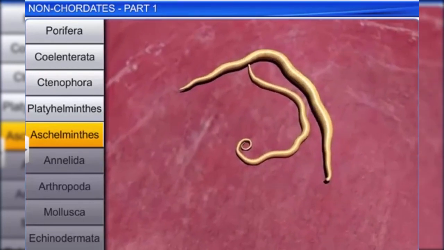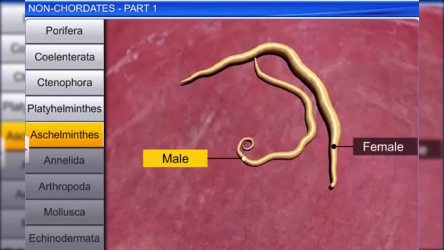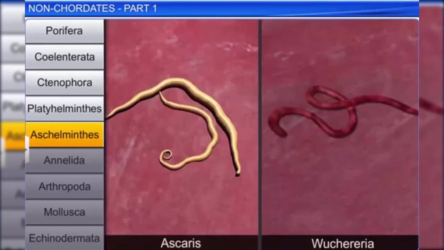Roundworms are dioecious, and the females are usually longer than the males. Fertilization is internal, with direct or indirect development. Ascaris and Wuchereria are common members of this phylum.